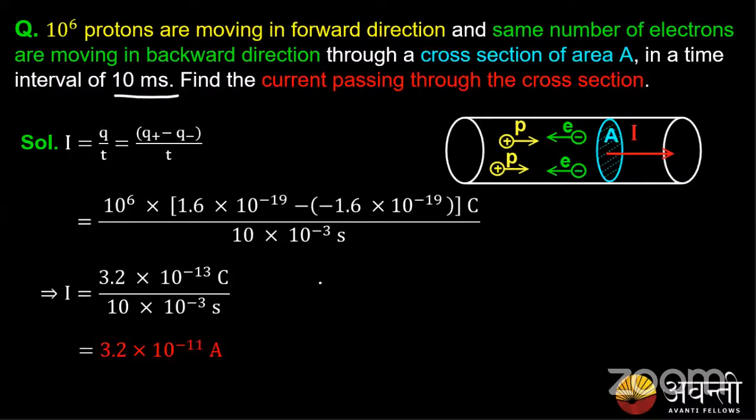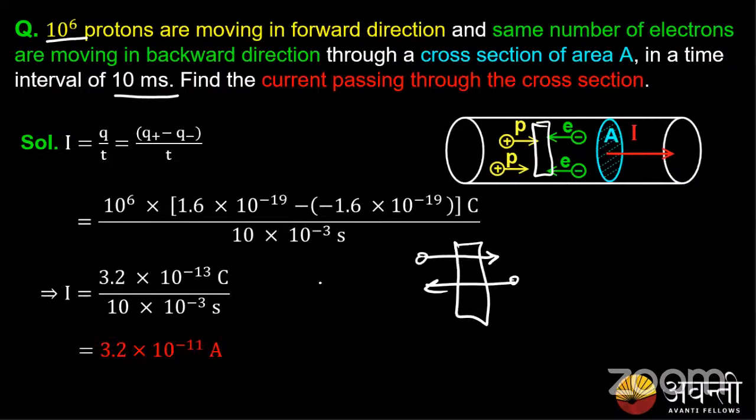Again, what's happening? We know that current is the total amount of charge passing through a region. In this region, there are n number of positive charges. 10 power 6 protons are moving in this direction, and 10 power 6 electrons are moving in the opposite direction. At this given region, how many charges are passing at a given time? If I consider one region, one proton is passing here and one electron is passing here. So how many charges are passing at one instant of time?